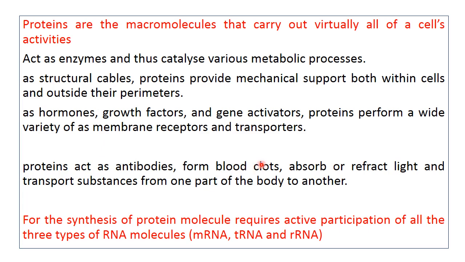Blood clotting factors are proteins. Proteins absorb and reflect light. All these functions in a cell are performed by proteins. So if proteins perform such a vital role in the life of a cell, how are these proteins prepared in a cell? These proteins are manufactured by the interplay, or the functioning together, of all three types of RNA: messenger RNA, transfer RNA and ribosomal RNA molecules.